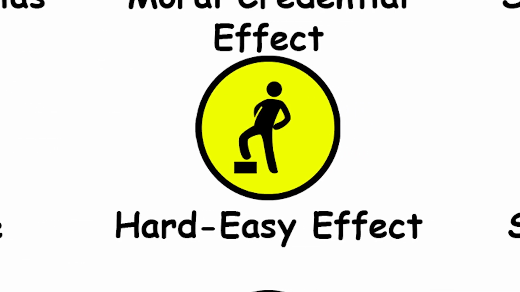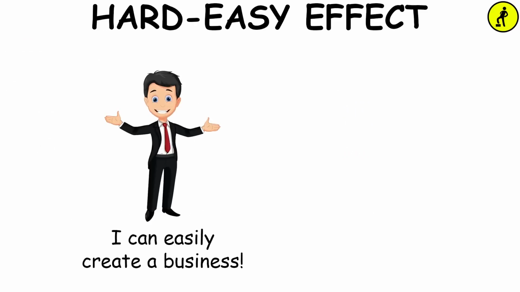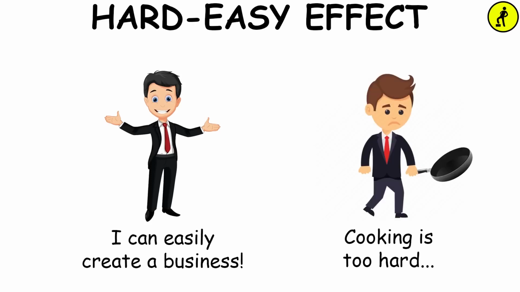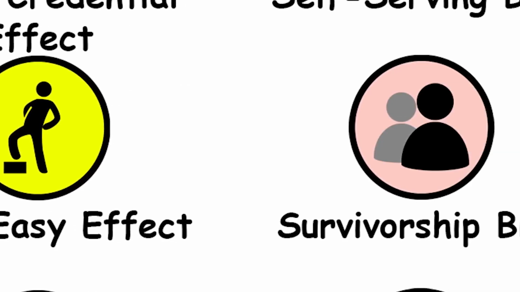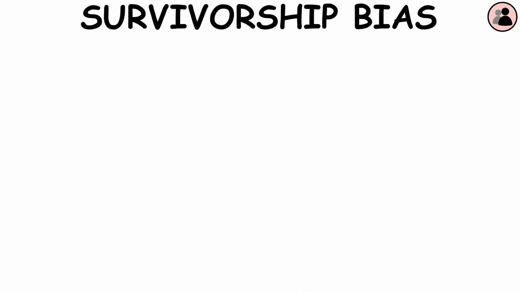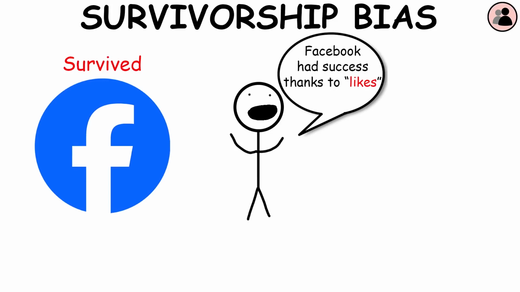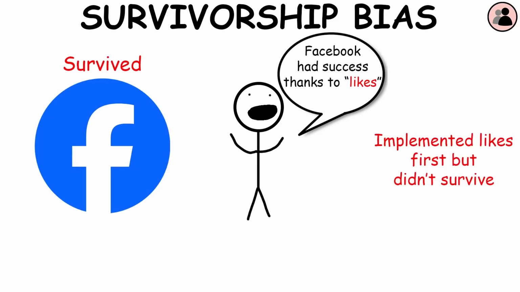Hard-easy effect. It's the tendency to overestimate one's ability to accomplish hard tasks and underestimate one's ability to accomplish easy ones. Survivorship bias. Survivorship bias happens when concentrating on the people or things that survived some process and inadvertently overlooking those that did not because of their lack of visibility.